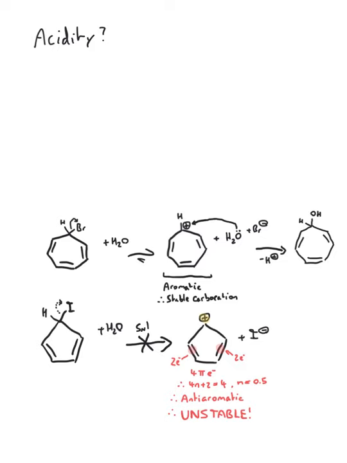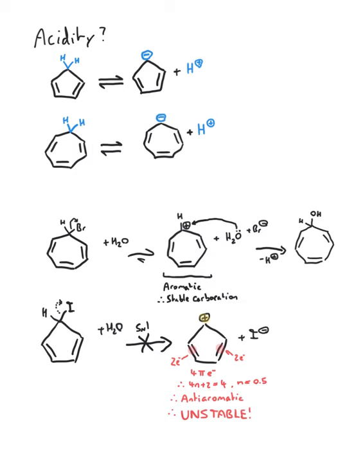Well, what about acidity? Well, let's remove a proton from this compound and this compound. Which one is more stable as a conjugate base? Well, this one is aromatic, this one is anti-aromatic. Therefore, there's a snowball's chance in hell to remove this proton whilst this proton is deprotonated readily. I hope that makes sense.